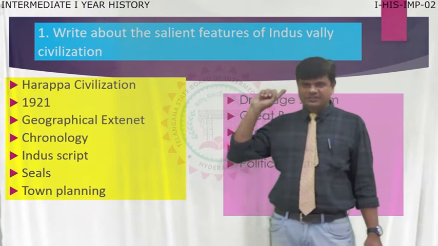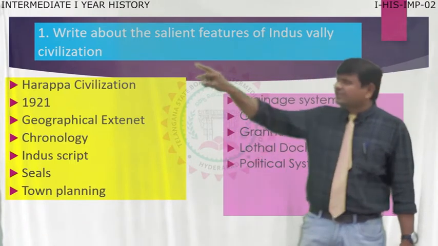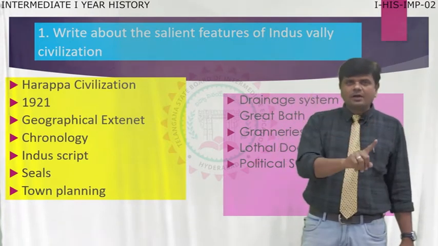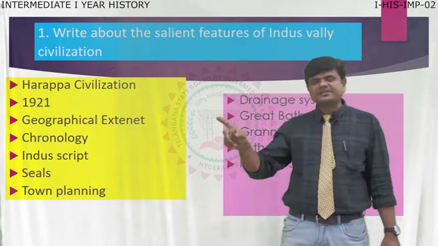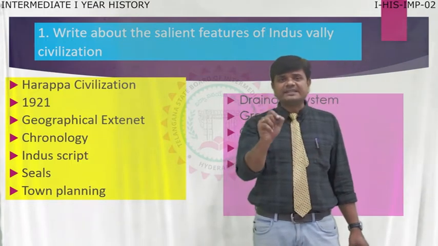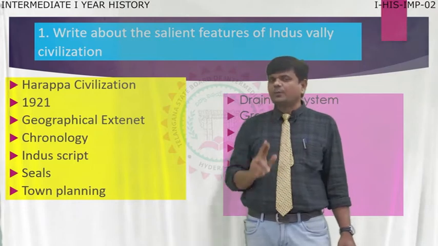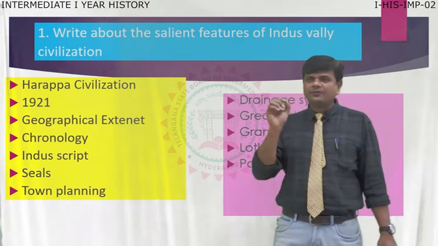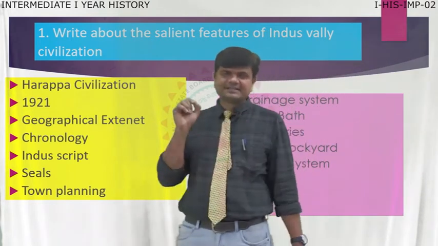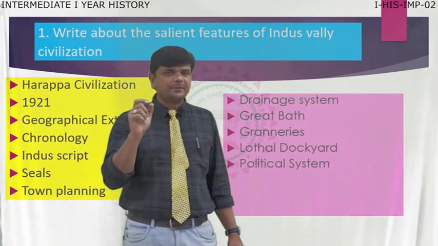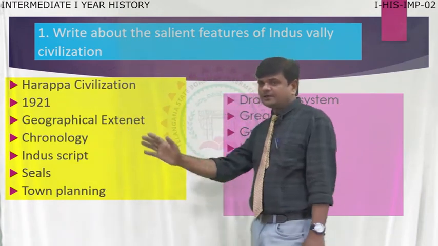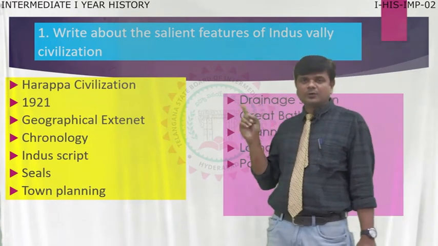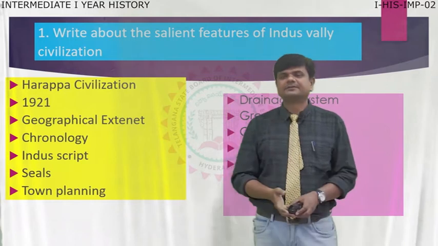And Harappa civilization and 1921, these 2 points you have to write in the introduction part. So Indus Valley civilization is considered as Harappa civilization. This civilization was noticed in 1921. These are the 2 points you have to write in the introduction part. Remaining all points you have to write in features of Indus Valley civilization. This is a very important long question in the coming exam. So these are the points you have to remember, write in your notebook, and compulsorily mention while writing this answer.